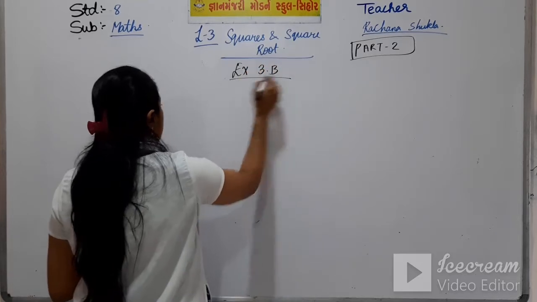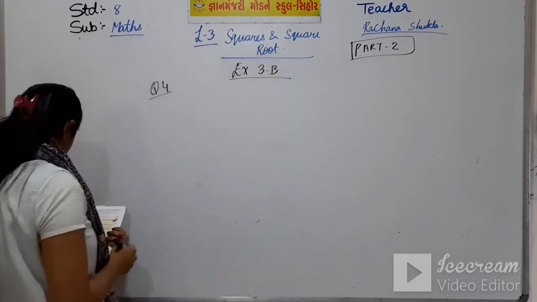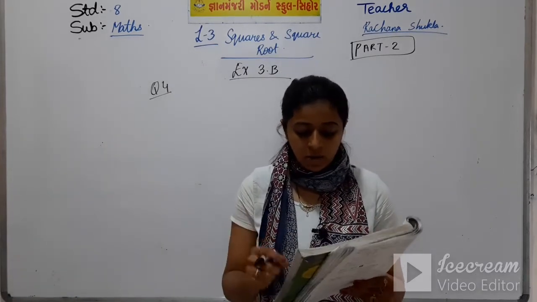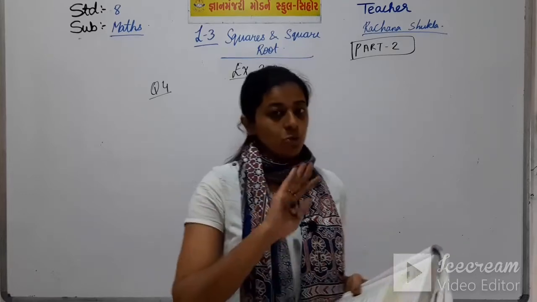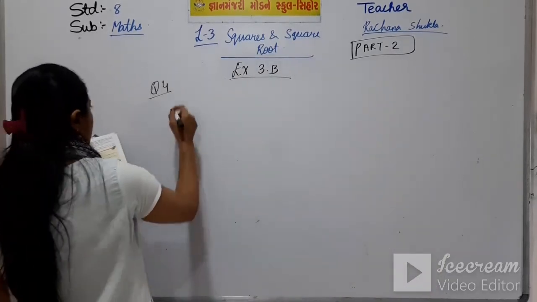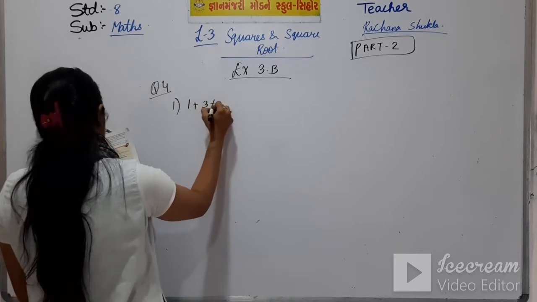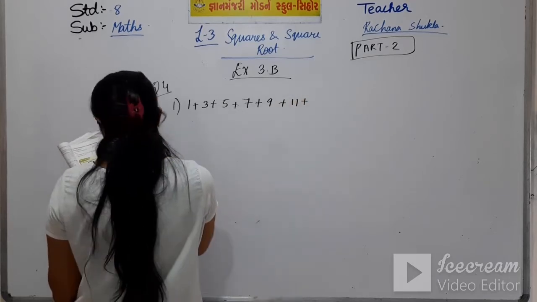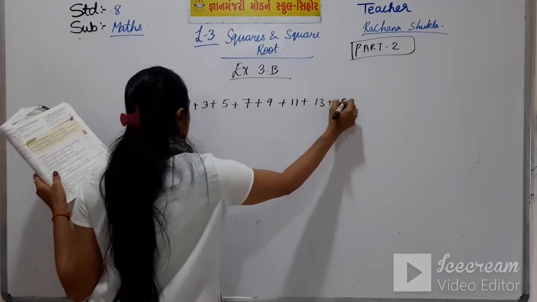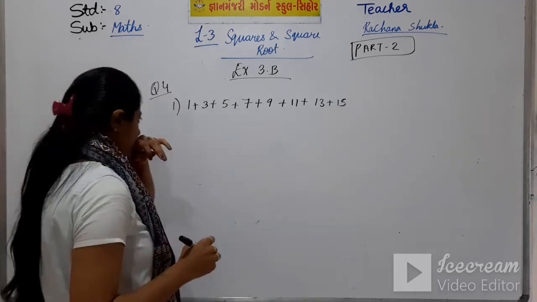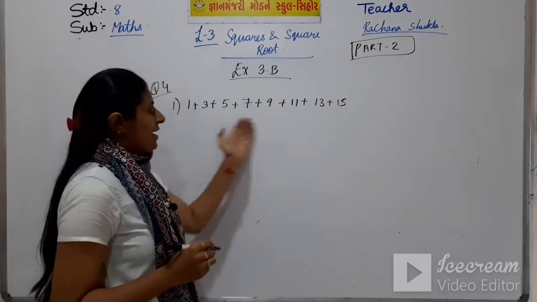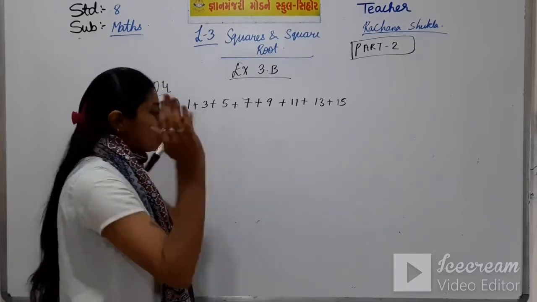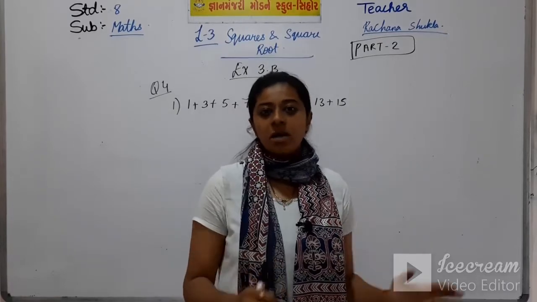Exercise 3B, question number 4. See, the question is, find the sum of the following numbers without actually adding the numbers. You don't have to add the numbers. You will solve directly. 1 plus 3 plus 5 plus 13 plus 15. You don't have to add the numbers, but still you have to find the sum.